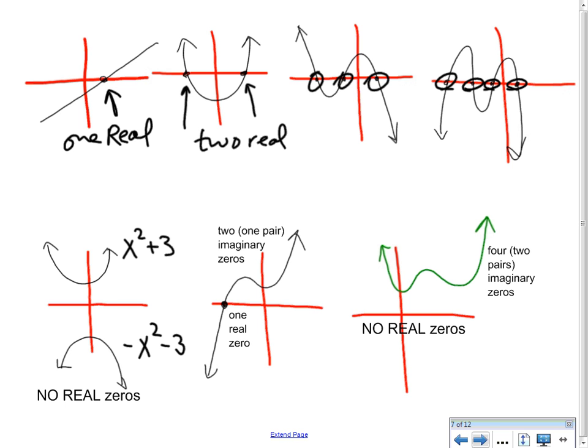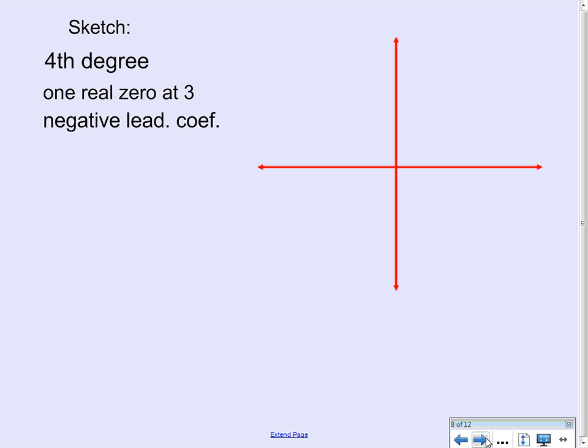All right, now here's a combination, right here in the middle. It has one real zero, but you know it has the shape of a third degree polynomial. It has one real zero. So where are the other zeros? Where are the other two? Well, they are imaginary. It causes this wiggle. See a little wiggle in the graph? That's caused by two imaginary zeros. And imaginary zeros always come in pairs. Really important idea. Here, the green graph, we've got four imaginary zeros, two pairs. There's two wiggles, and we certainly don't have any real zeros down the bottom on the x-axis.